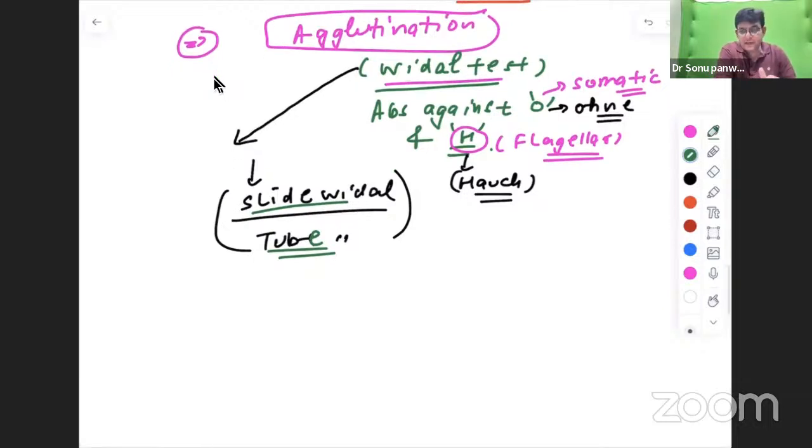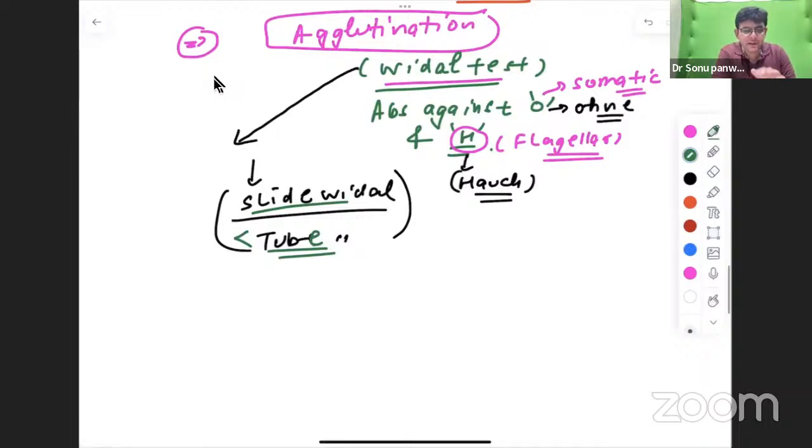So basically, first of all, I will tell about slide Widal and tube Widal. Which one is preferred? Anybody in the comment section, if you want to tell which one is used mostly, slide or tube? Please tell. Any comments? No. So tube Widal is better than the slide Widal.